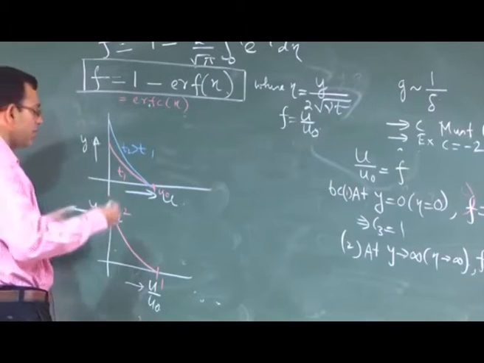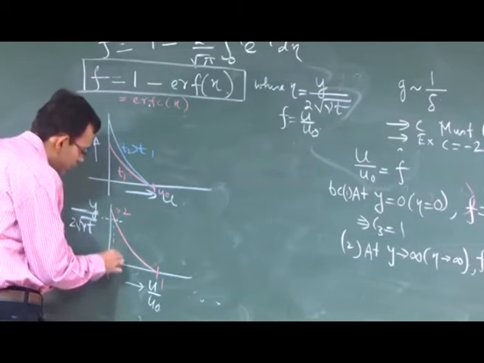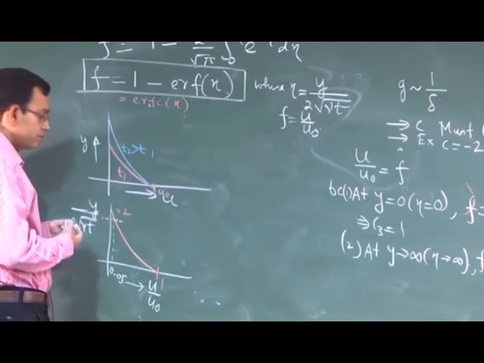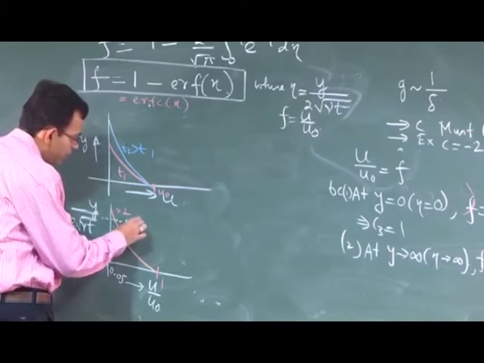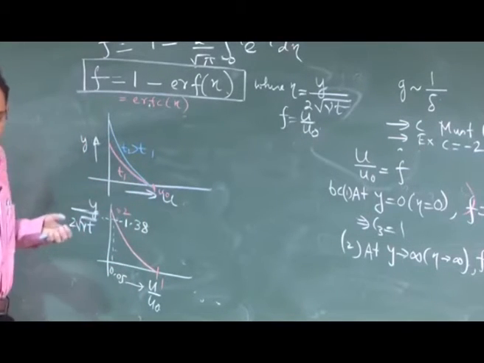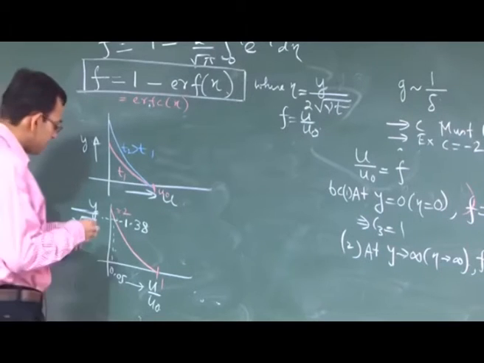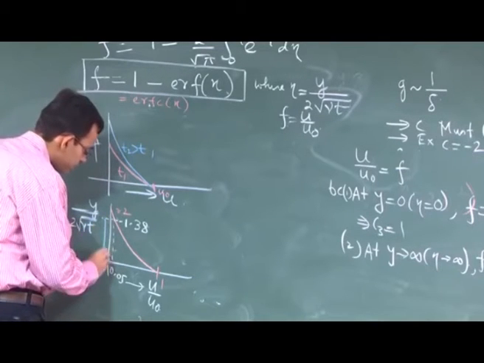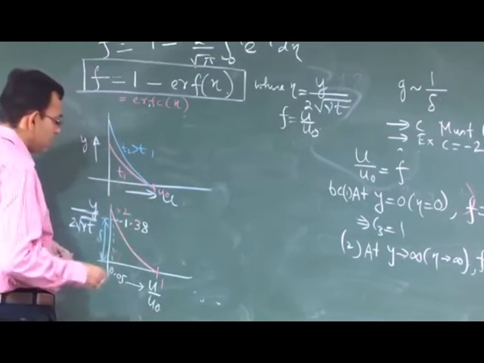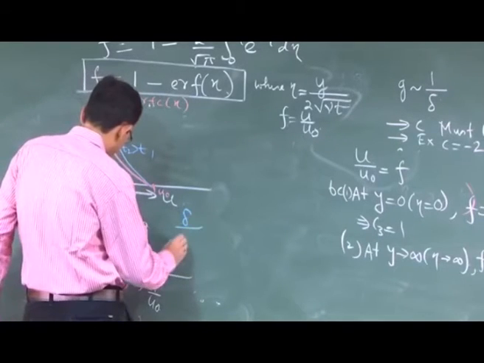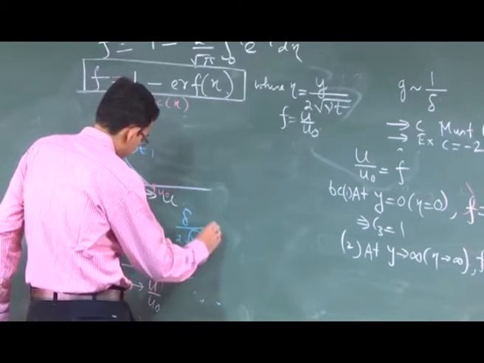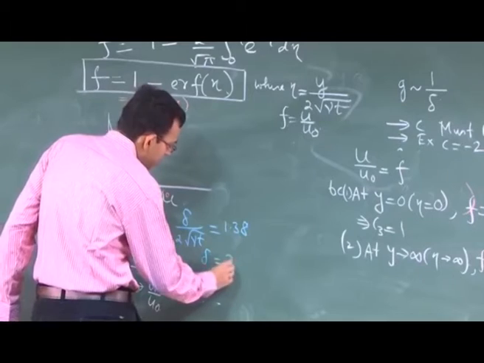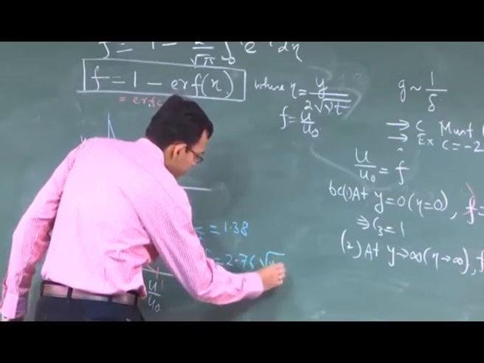as an engineer you must quantify it. So, let us say this is 0.05, so within 5% of the free stream value. So, then this is about 1.38. So, this you can physically define as your Stokes boundary layer or delta. So, you can say delta by 2 square root of nu t is equal to 1.38 for all practical purposes. That means, delta is equal to 2.76 square root of nu t.